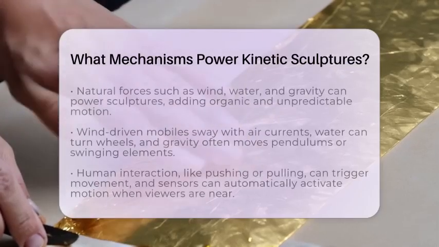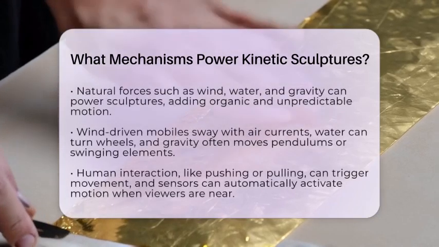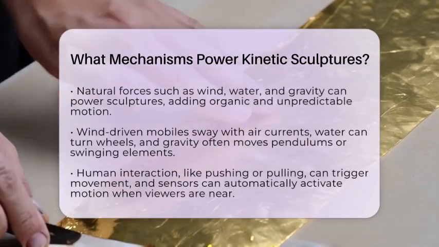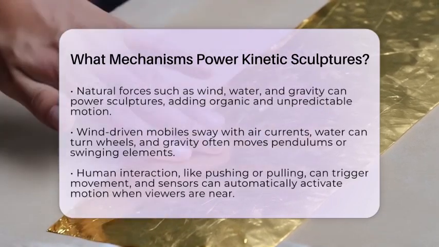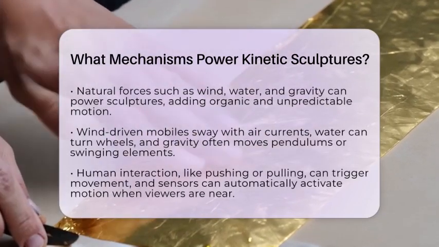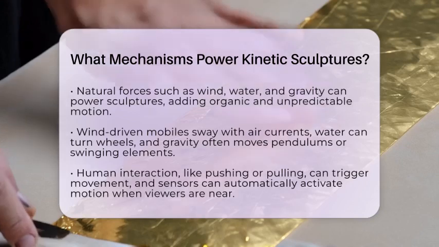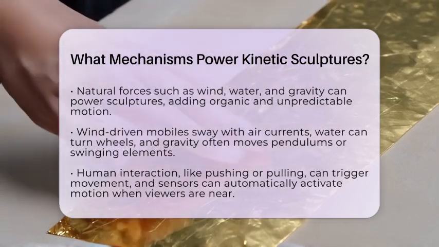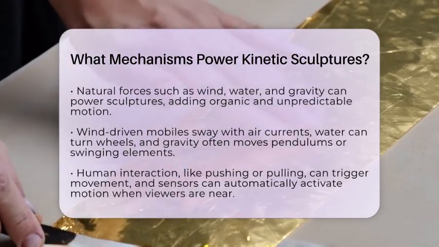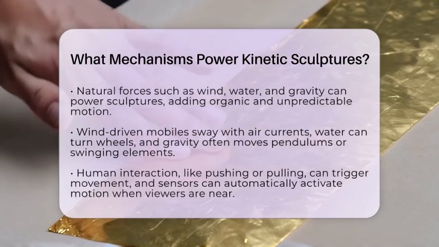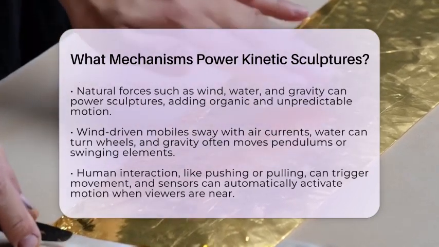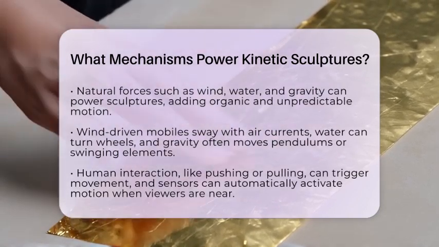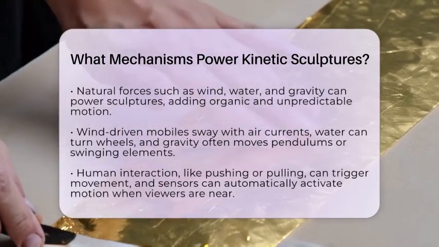Natural forces are another big part of kinetic sculpture. Wind, water, and gravity can power these artworks. Wind-driven mobiles use air currents to gently sway delicate parts. Water can turn wheels or create flowing movements. Gravity is often used with pendulums or swinging elements that move back and forth. These natural forces give sculptures an organic feel, as their motion is unpredictable and influenced by the environment.